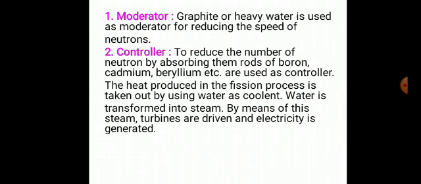The heat produced in the fission is taken out by water as coolant. Water is converted into steam. The available heat is used to drive turbines to produce electricity. So in this way electricity is generated by using nuclear fuel in a nuclear reactor.